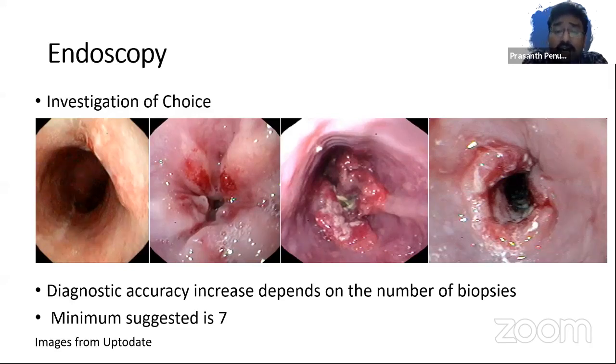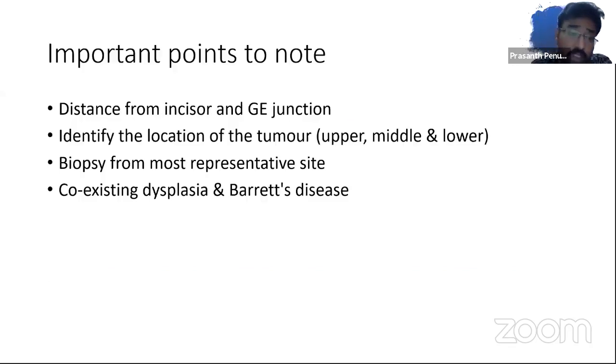With 3 biopsies, you have a diagnostic accuracy of around 93%. With 4 or 5 biopsies, you have about 95%. And 7 biopsies, which is the minimum suggested, has an accuracy close to 98%. Especially when you're dealing with Barrett's esophagus or any other pre-malignant lesions, you will probably need to do 1 centimeter multi-quadrant biopsies or 2 centimeter multi-quadrant biopsies.